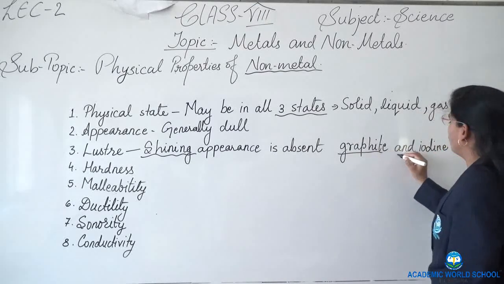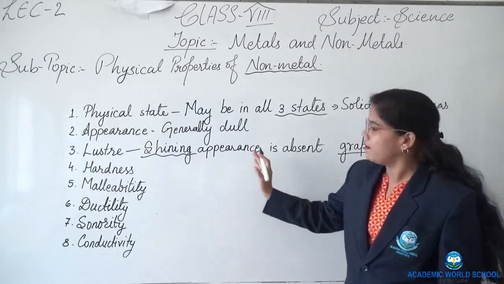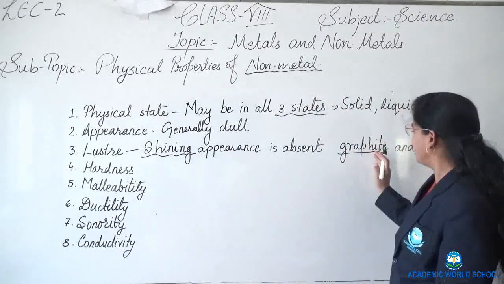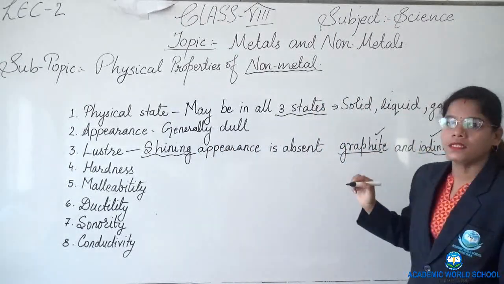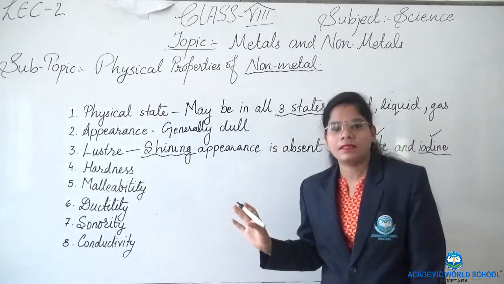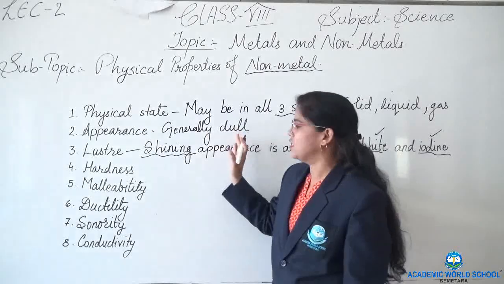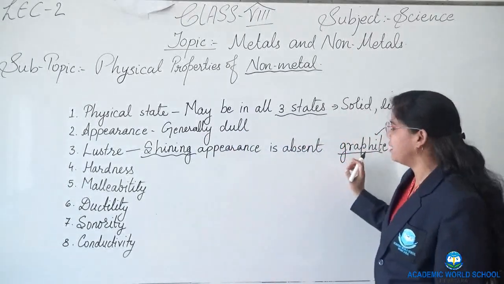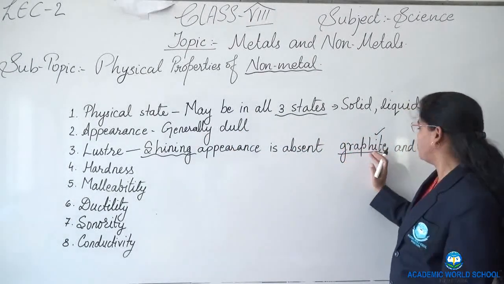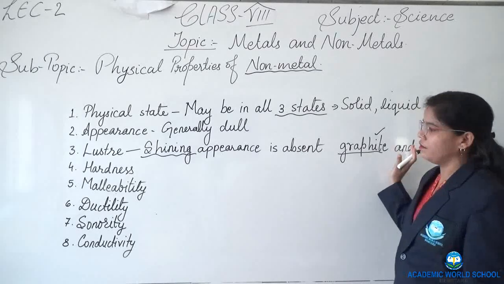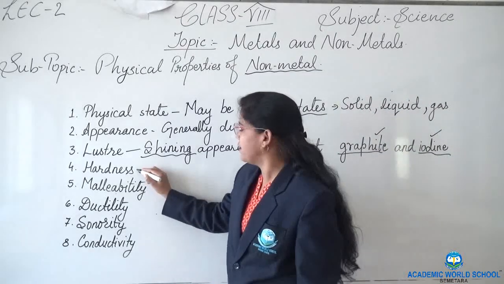These are the two non-metals which are lustrous in nature. Other than these two, no non-metals have their own shine. So we can say their appearance is generally dull and they do not have any kind of shine except graphite and iodine. Next is hardness.